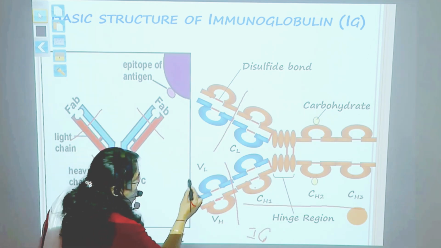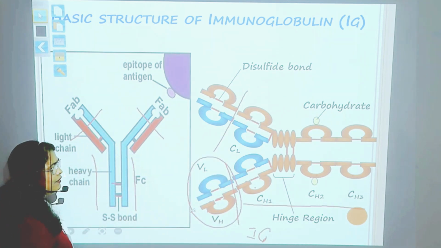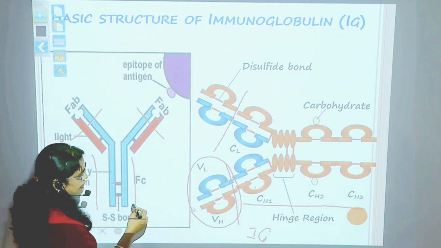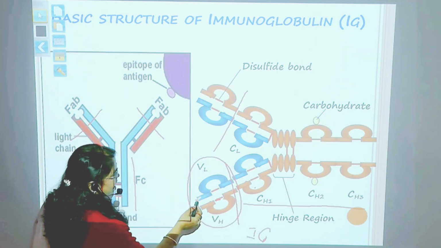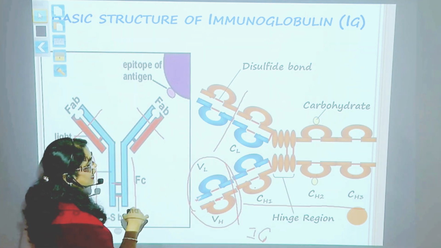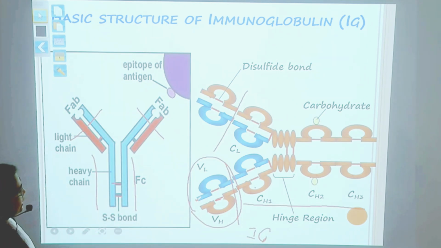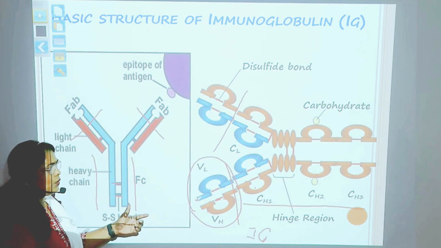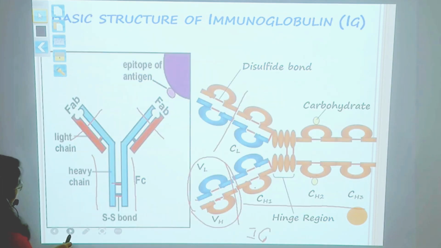This variable domain of an immunoglobulin is responsible for binding with the epitope of an antigen, and hence it is called the paratope. This is the variable region which can bind with the antigen. So this is called the paratope, which binds with the epitope. I hope the structure of immunoglobulin is clear to you.